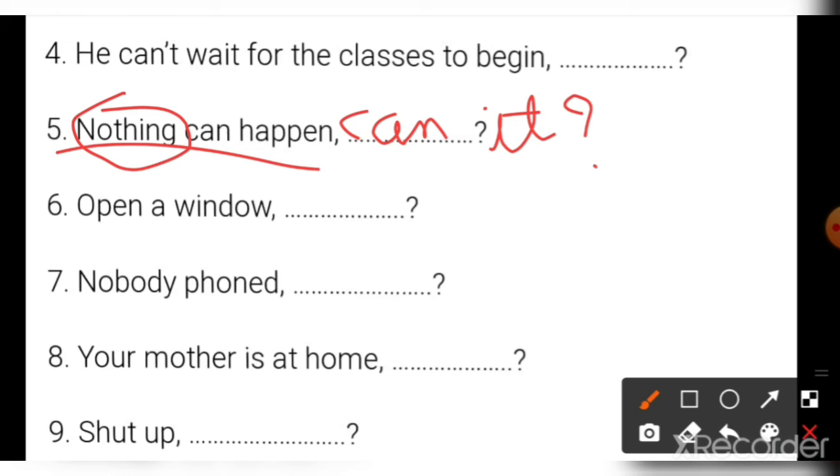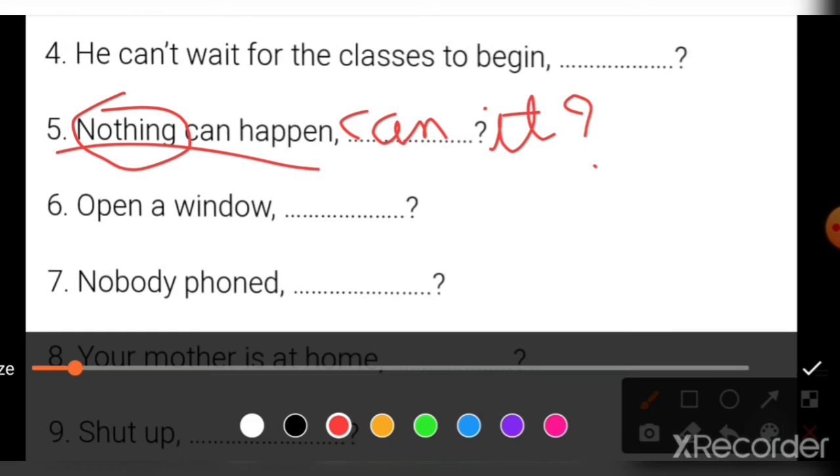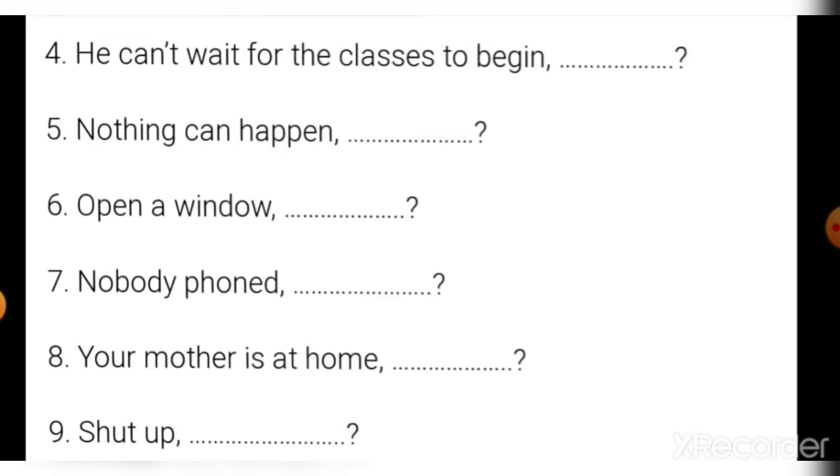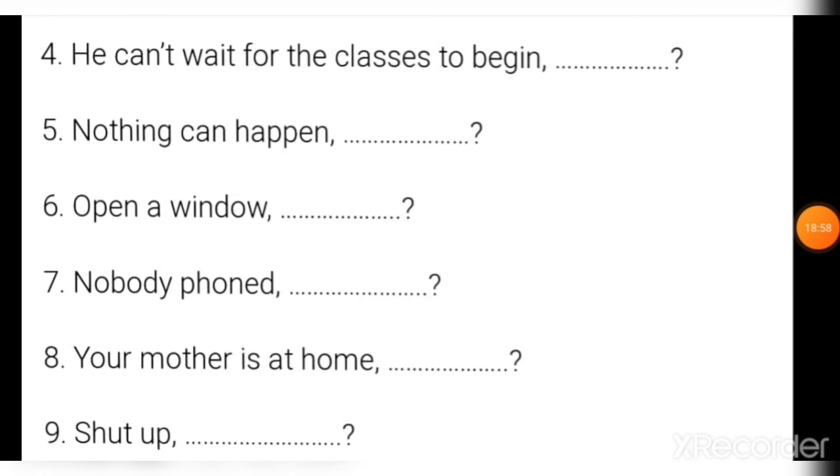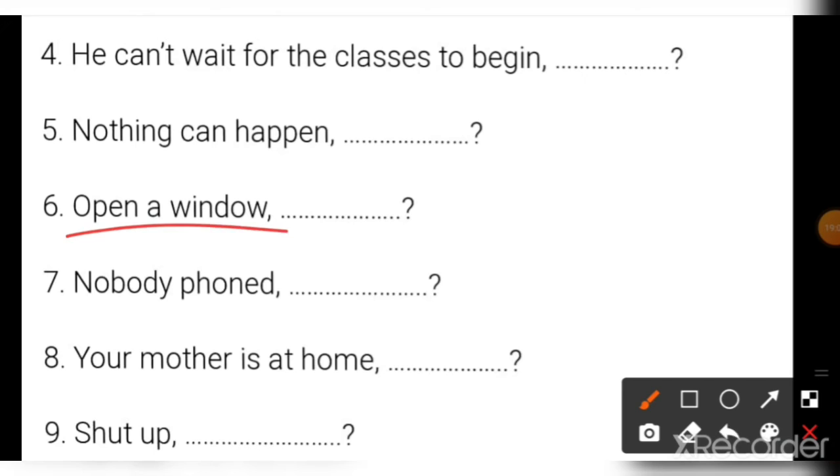Okay, then sixth number, next sentence is open a window. Now how to write? Here we cannot find the auxiliary verb, we cannot find the verb. This is an imperative sentence, open a window.